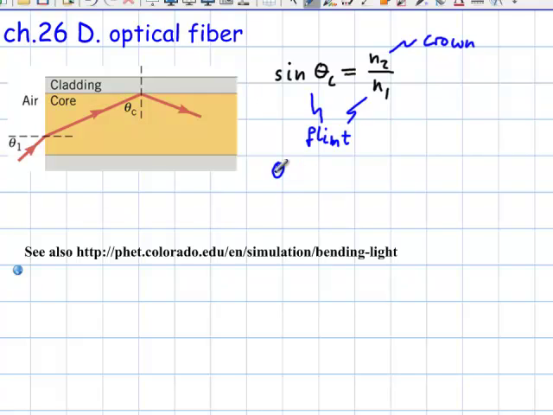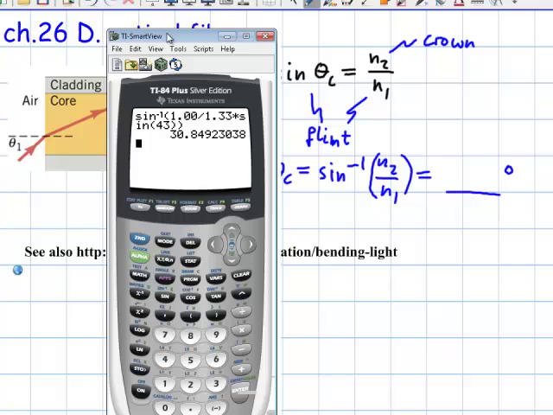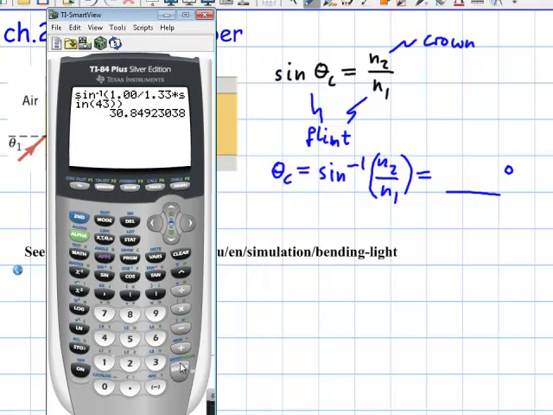So theta c equals the inverse sine of the two indices, and that would come out in degrees. So I'm going to do this one here quickly. Inverse sine. Okay, I just got interrupted a moment ago, and I know where I left off, but I don't think I can complete my sentence here.